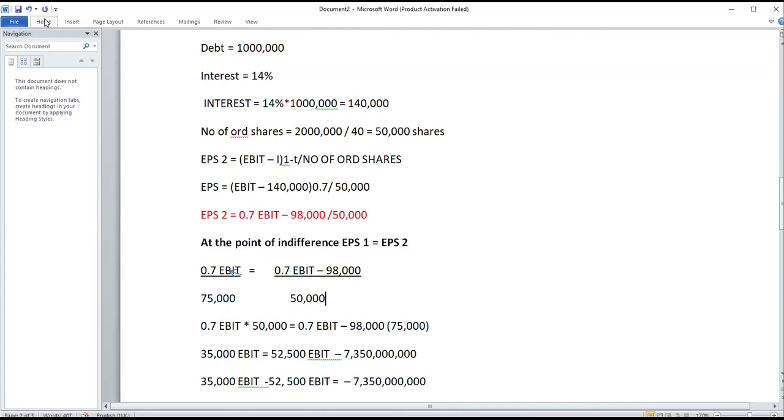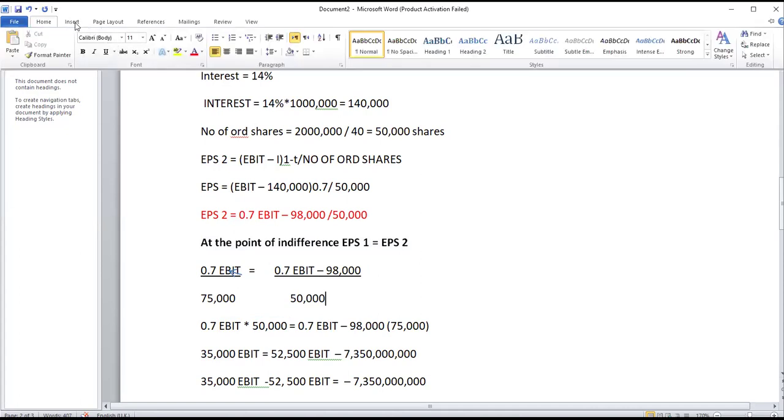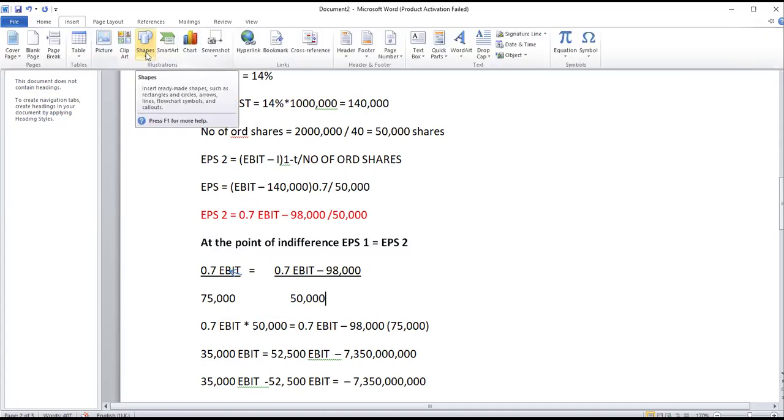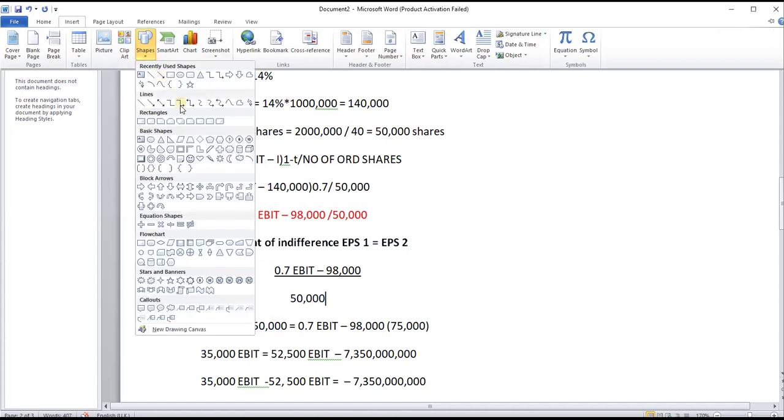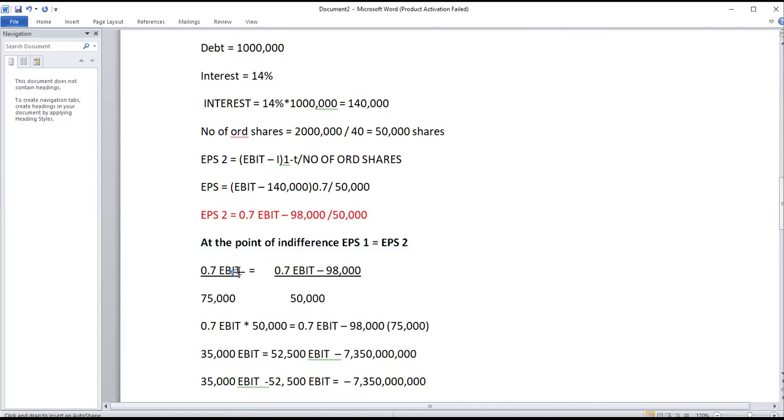Let me show you guys with an arrow of how we are going to cross multiply. Now this is 0.7. We are going to multiply with that 50,000, and the same case you're going to do with that.